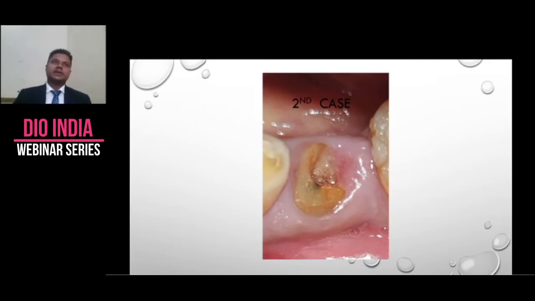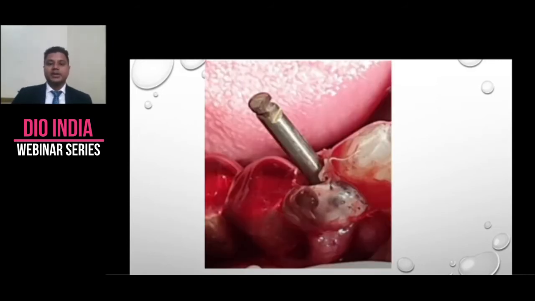She is a female, 70 years old, a diabetic patient, and she flies from the US. Her kids are there. And she's a very frightened patient. She doesn't let me do it all. She's a transitional case. We have to do her full mouth. But what she does is she gets one implant at a time. So this is a premolar root stump.